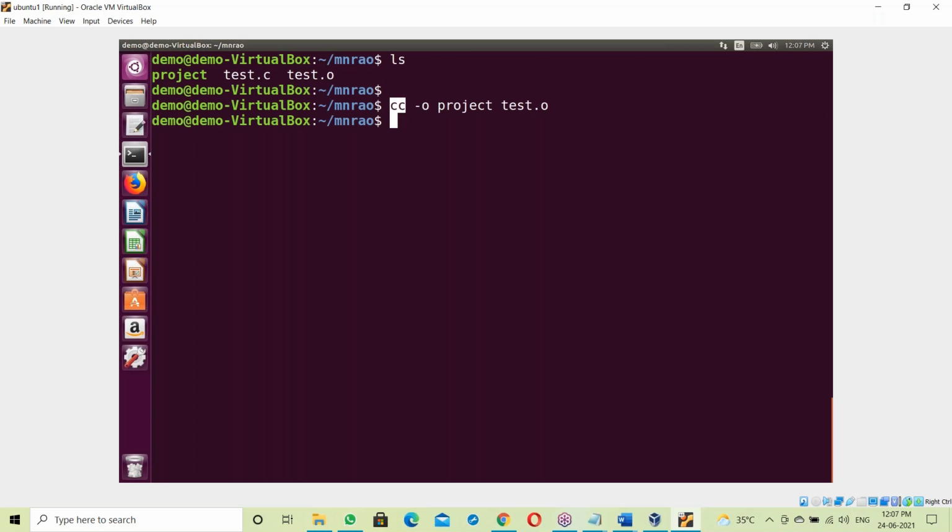The C language compiler takes the binary code for your program, which is the test.o file, plus the binary code of the library file, that is the stdio header file, plus the binary code of the OS library. The OS libraries also have some binary code. By linking all of this, it generates the exe file.